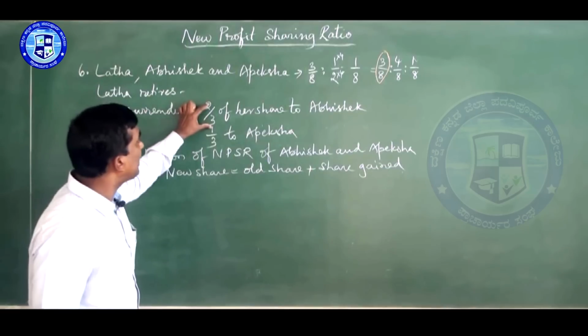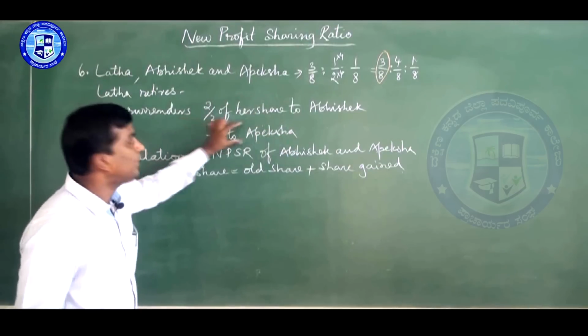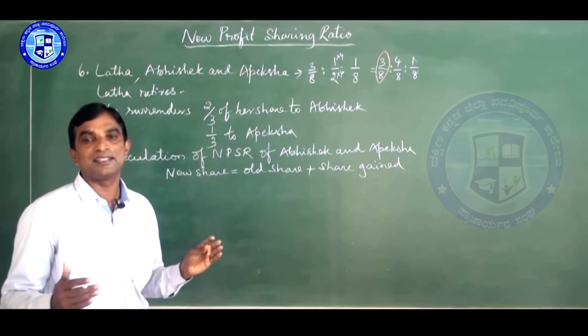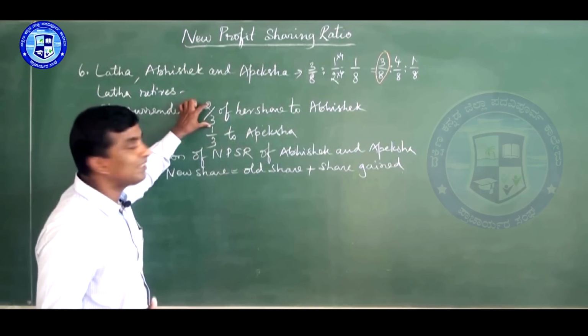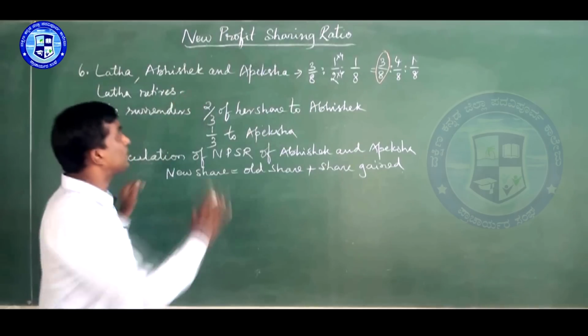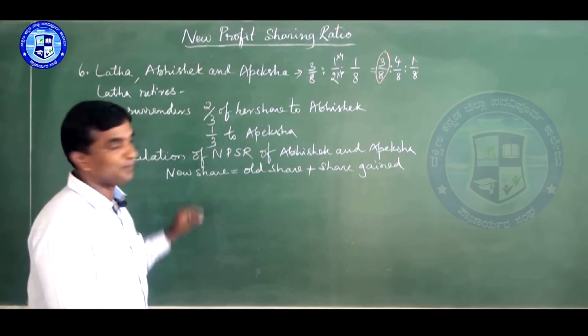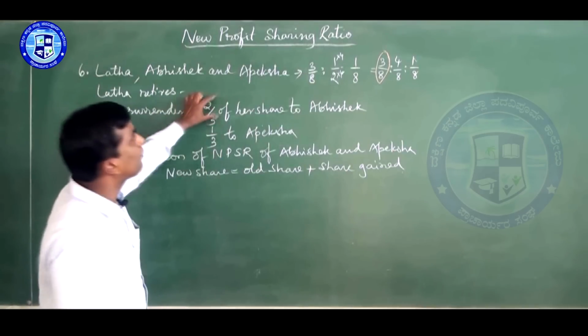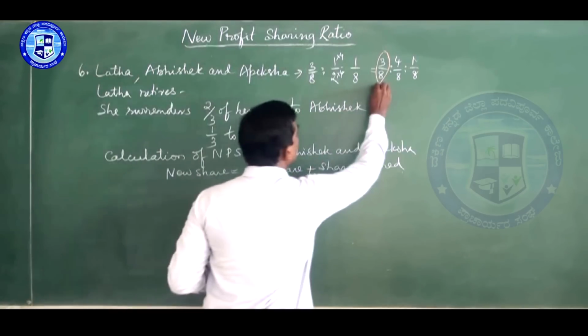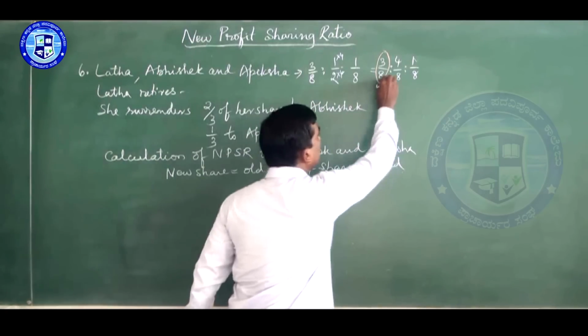She surrenders 2/3 of her share to Abhishek, 1/3 to Apeksha. When they say like that, this is not the surrendered share. This is surrendered ratio. This means 2:1 ratio. She is surrendering 2/3 of this one to Abhishek, 1/3 of this one to Apeksha.